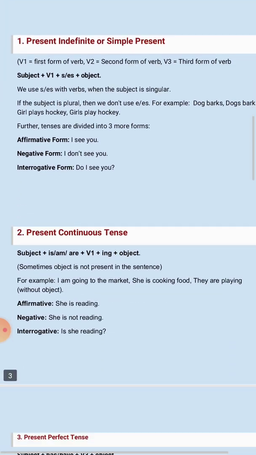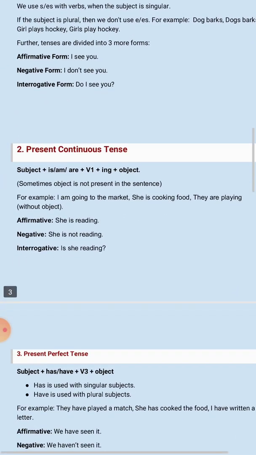So now we will move towards our second tense, that is present continuous tense. So where do we use present continuous tense? An action in progress. The continuity of an action is in the present. When any action is taking place now, when any action is continuing in progress, there we use present continuous tense.